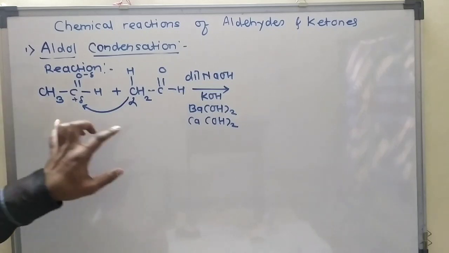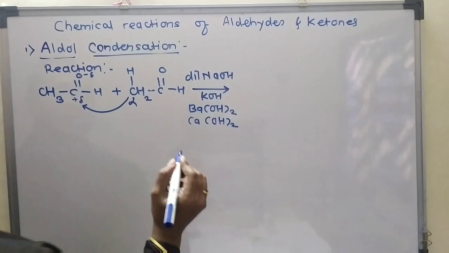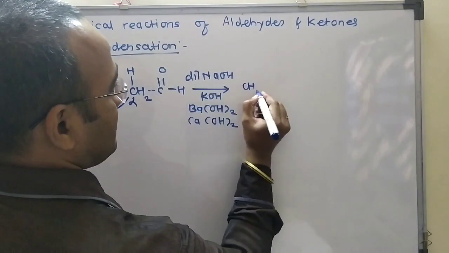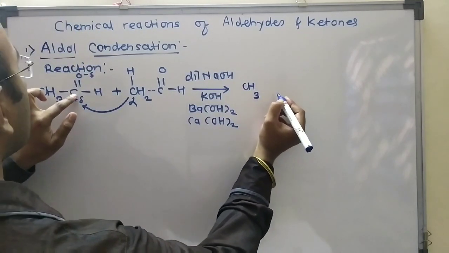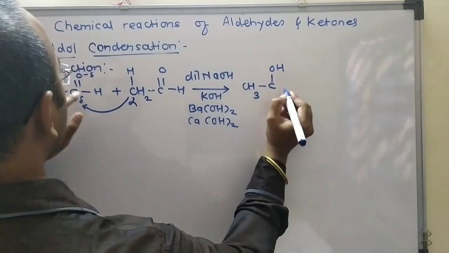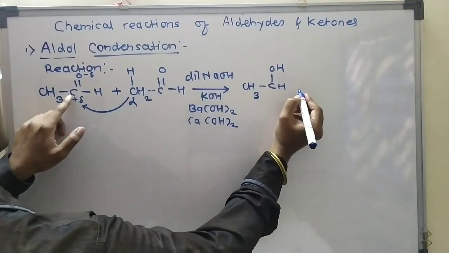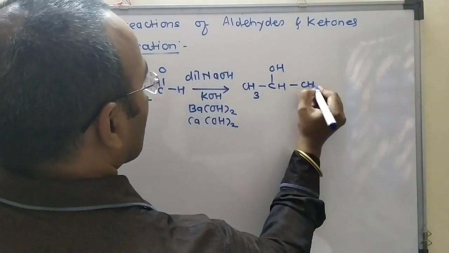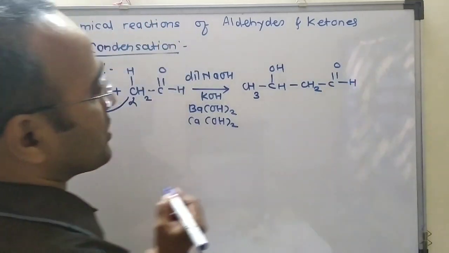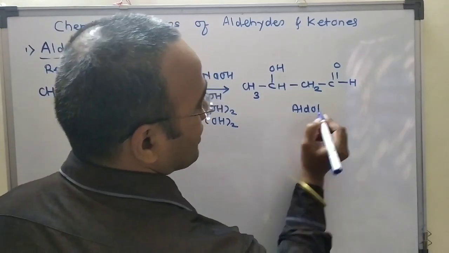So two molecules of acetaldehyde combine with each other and there is formation of aldol. I will write the product from this end, here CH3, then single bond C, here single bond OH, here CH. Here this alpha carbon atom is linked with this carbonyl carbon, here single bond CH2, here carbon double bond O and hydrogen. This molecule is called aldol.